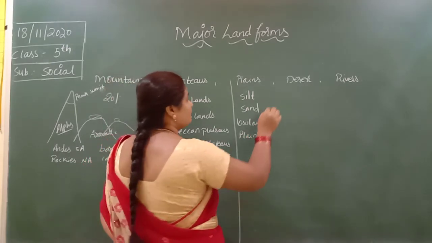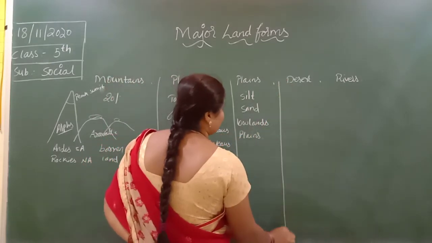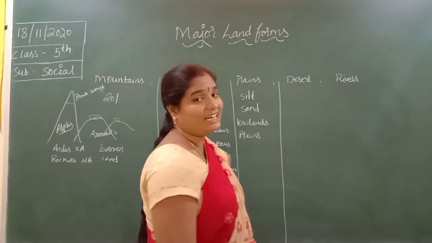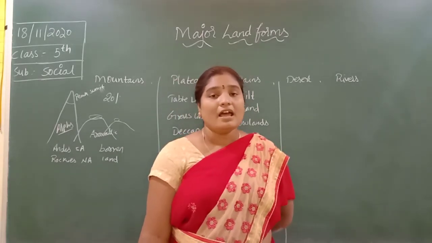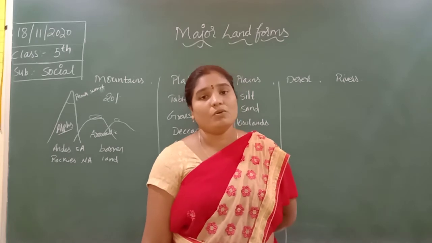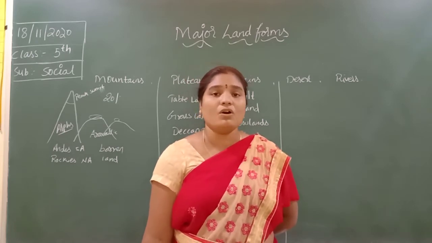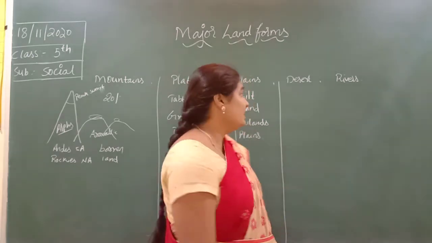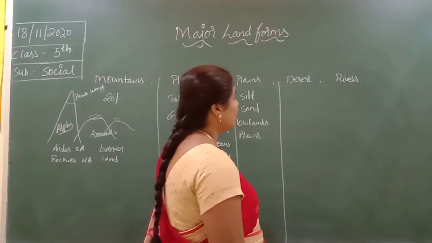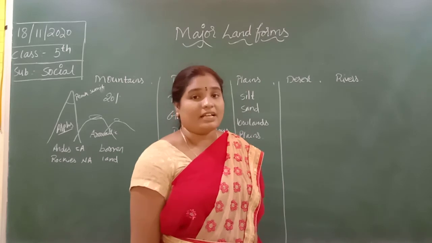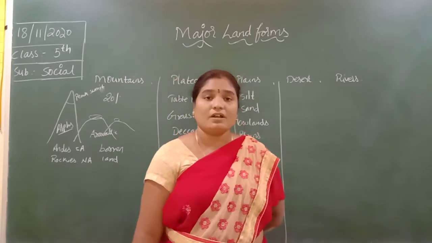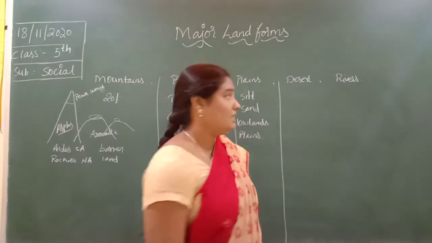Next, desert. The desert area is hot and dry, and also has low rainfall. The days are hot and the nights are cool.